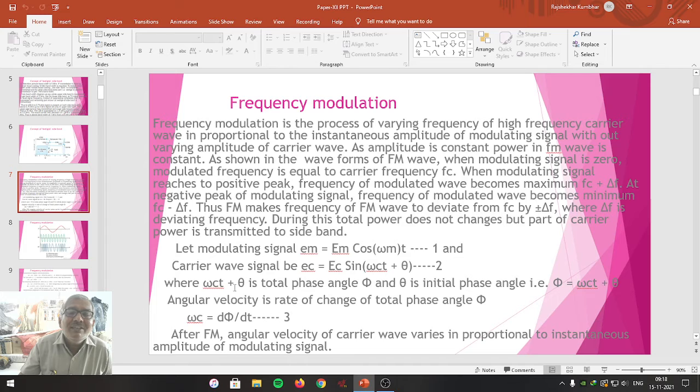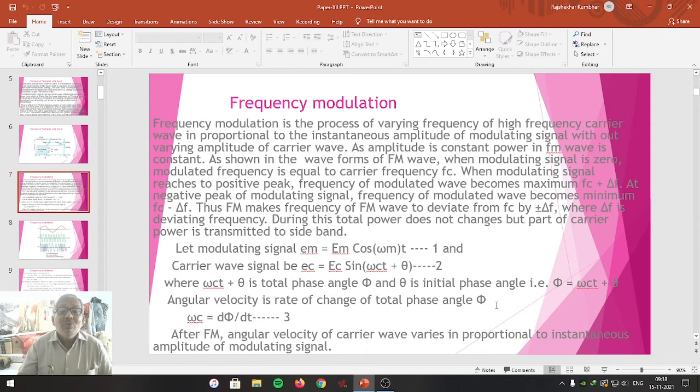where omega c t plus theta is the total phase angle phi, and theta is the initial phase angle. Theta is the initial phase angle, whereas phi is the total phase angle. Phi is equal to omega c t plus theta. Angular velocity is the rate of change of total phase angle phi.